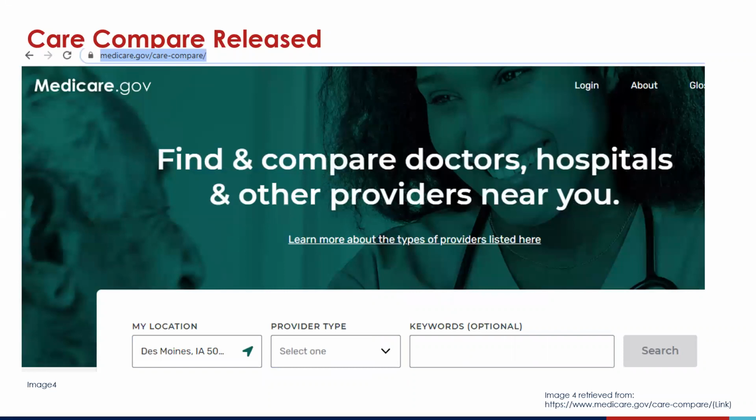This slide shows a new change from CMS, which has resulted in an actual new web page to find various entities to compare scorecards. So this is where you're now going to find the Hospital Compare site as well. And this new address is at the top, but it is medicare.gov/care-compare. Again, the address is medicare.gov/care-compare.